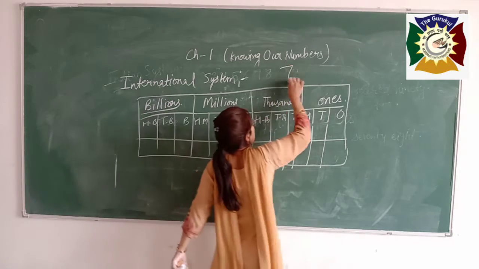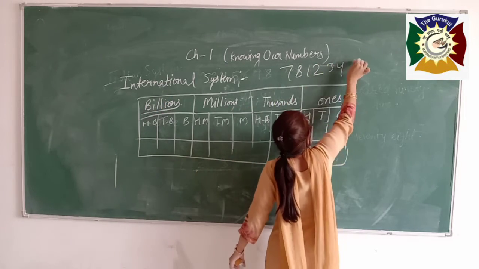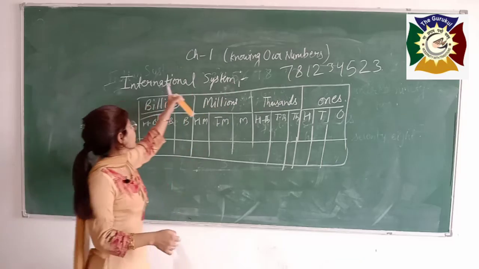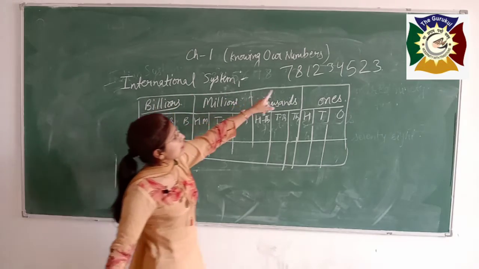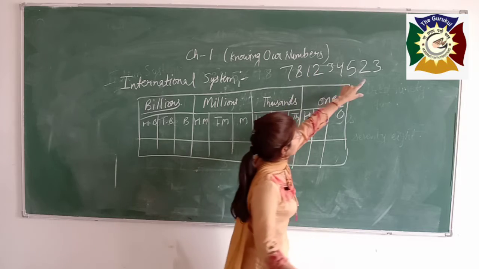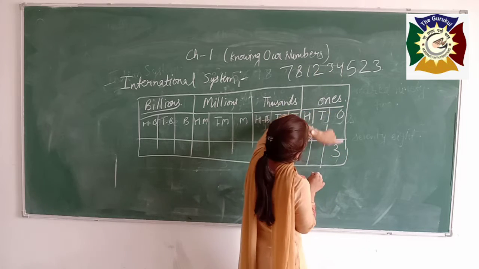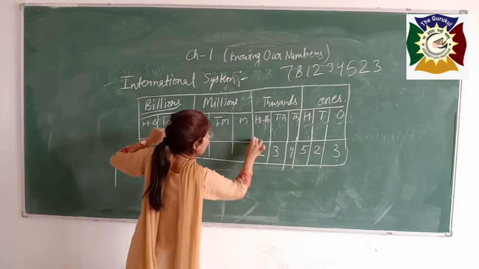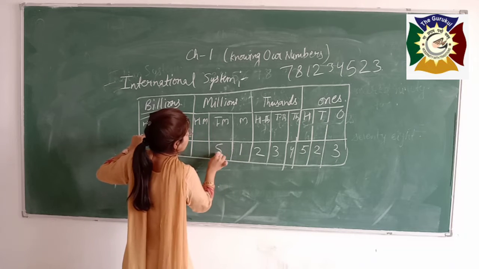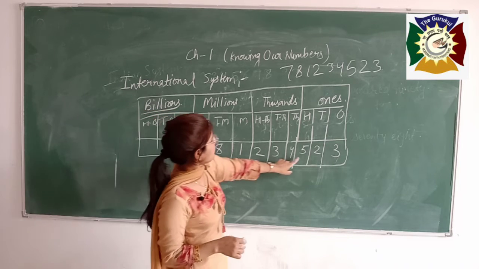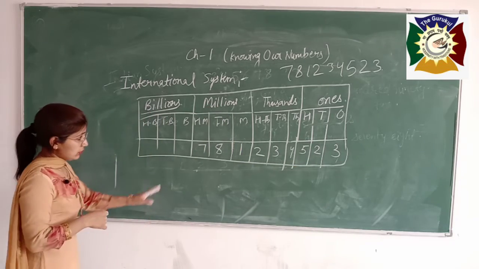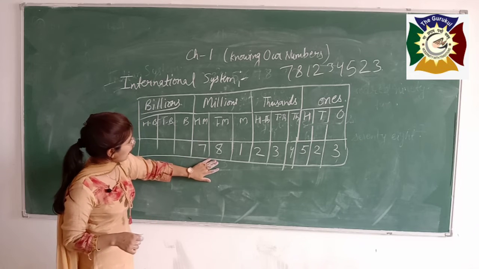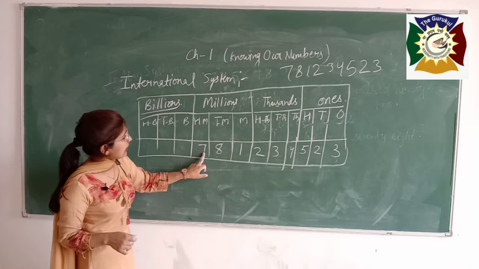Like the example 7, 8, 1, 2, 3, 4, 5, 2, 3. This is the number, and you want to write this number according to your international system. You have to start writing the number from right to left. Write this 3 under ones, then 2, 5, 4, 3, 2, 1, 8, 7. Boys, if you want to read this number, how will you read? See, 7 is written here. So you have to see, it will become 700.